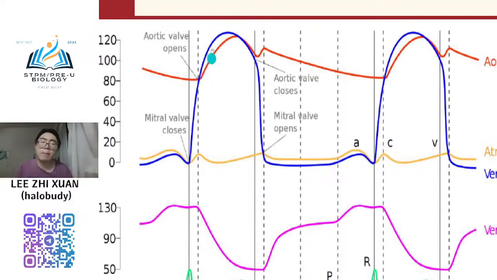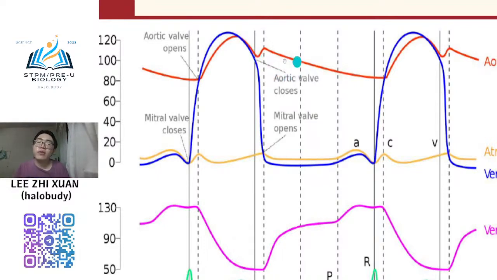So the aortic pressure and ventricular pressure will start to increase until they reach the maximum, and later they will decrease. Why decrease? When they start to decrease, meaning the blood in the ventricle is already gone. All the blood is already pumped out. Okay, so after ventricle systole, what happened?